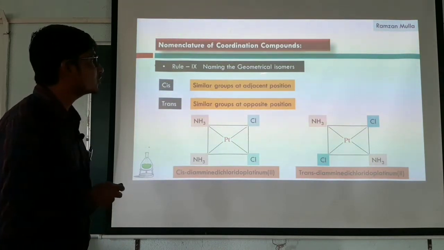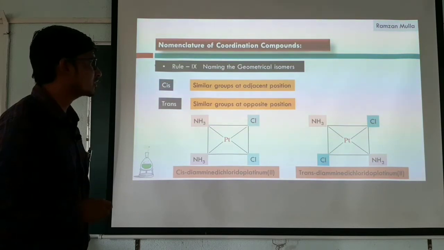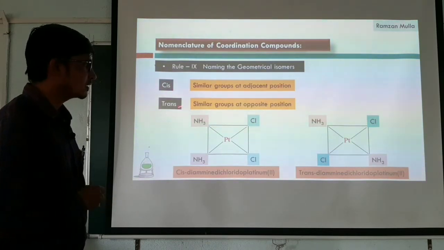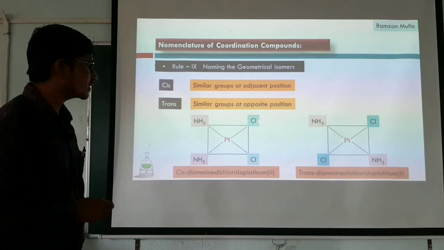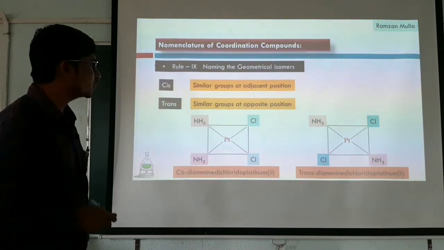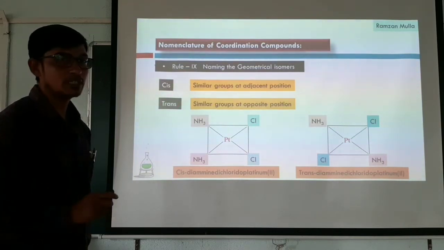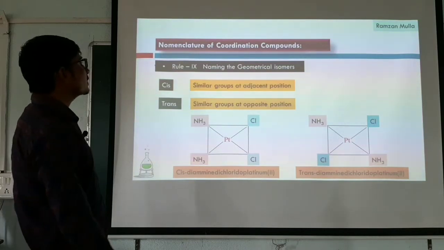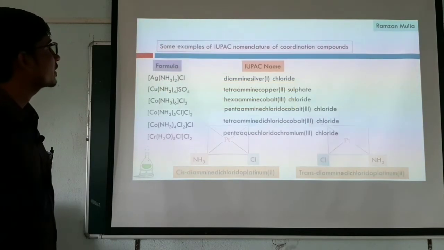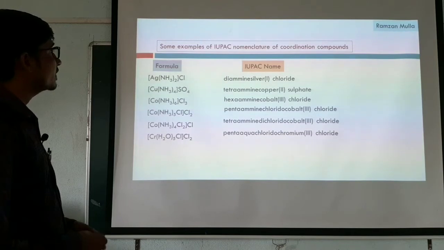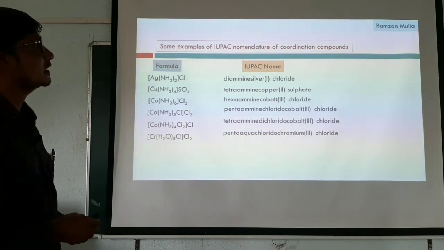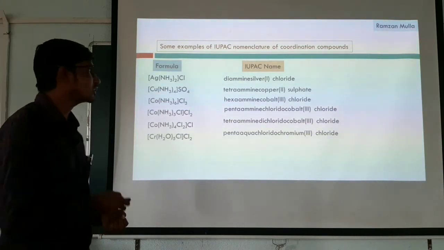So whenever we are going to write the names of these geometrical isomers, just remember cis and trans. Cis is used for the similar groups on the adjacent side, and trans is used for the similar groups on the opposite sides. This is rule number 9. And here I have given some examples and their IUPAC names of coordination compounds.